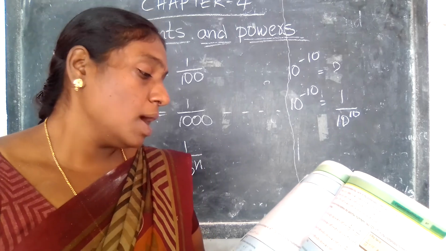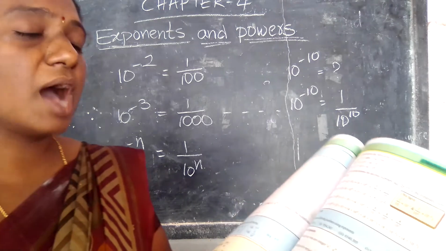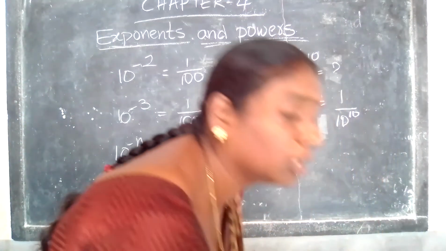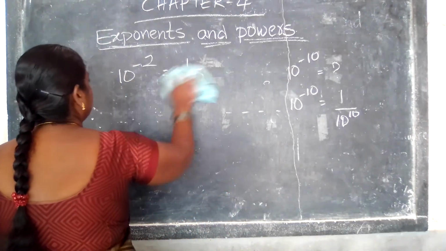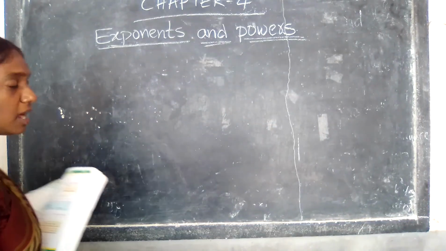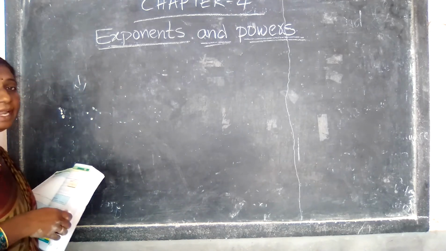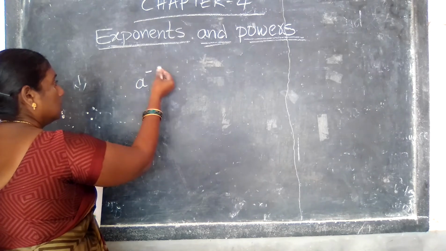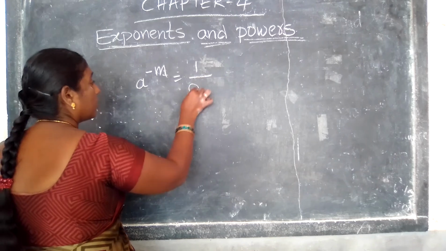Yes. So in this way, in general we can say that for any non-zero integer a, a power minus m is equal to 1 by a power m. Okay. Here the class of exponents starts. For any non-zero integer a, a power minus m is equal to 1 by a power m.